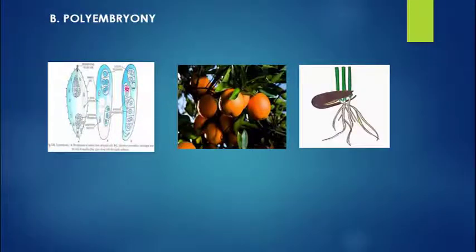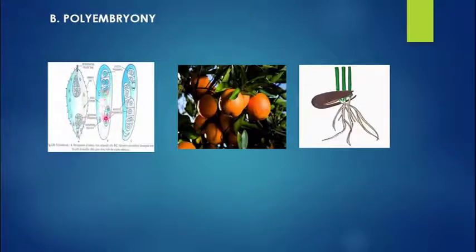Now look at this diagram. Here you can see this is the normal development of an egg cell after the double fertilization, as I told you. So here only the embryo is developed, but here what happened, the cells of antipodals also start developing into the embryo. So there is more than one embryo inside the fruit. So this is one condition which leads to polyembryony.